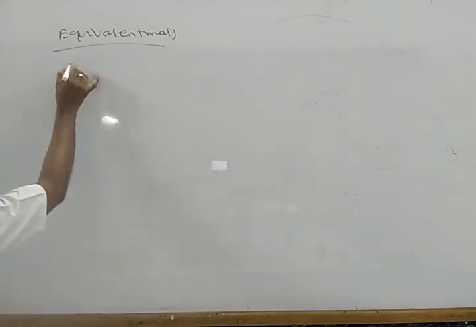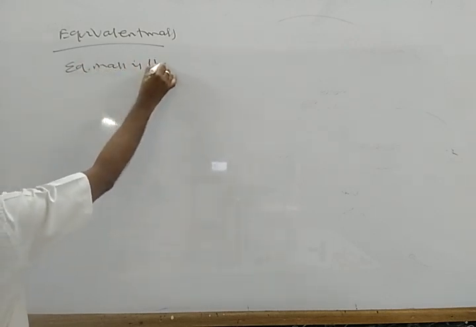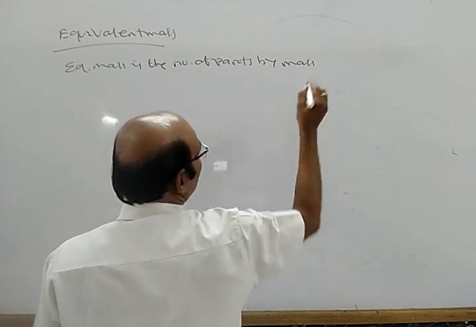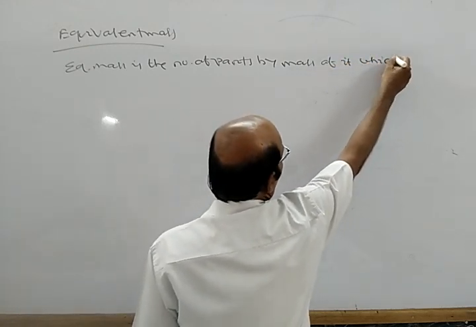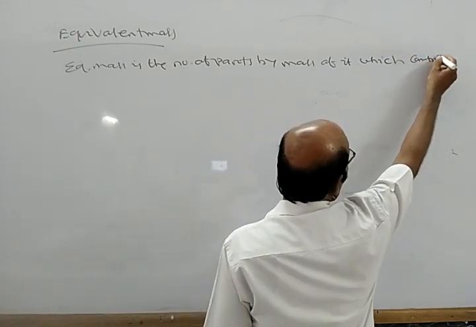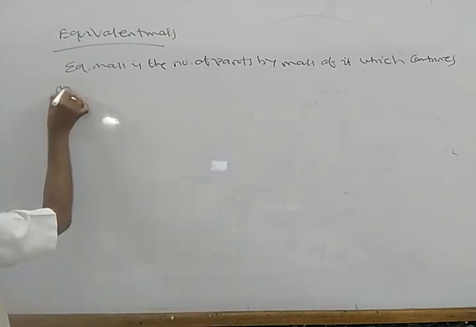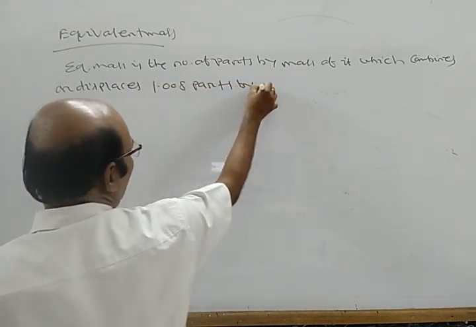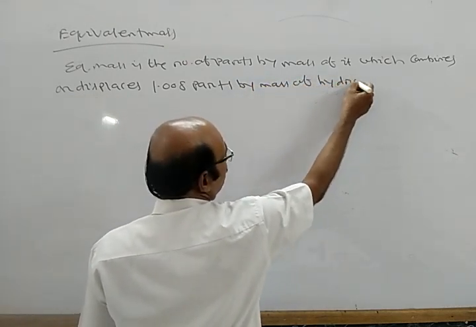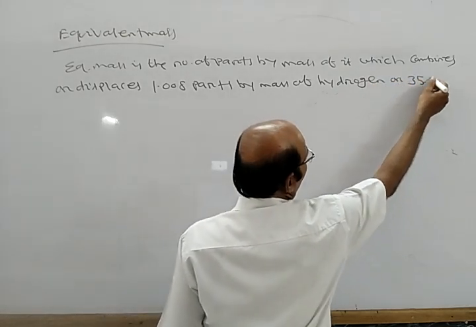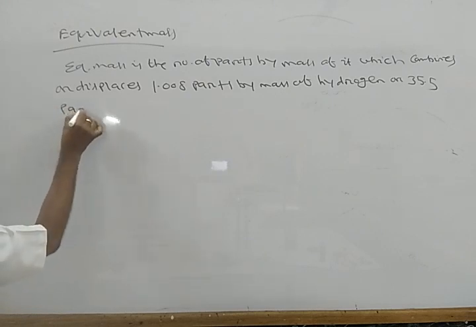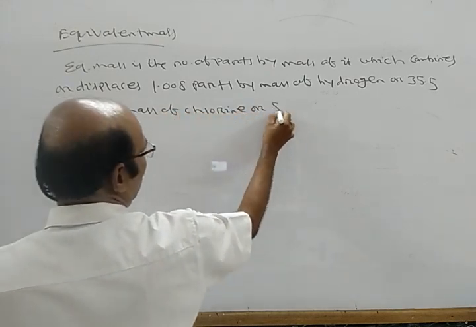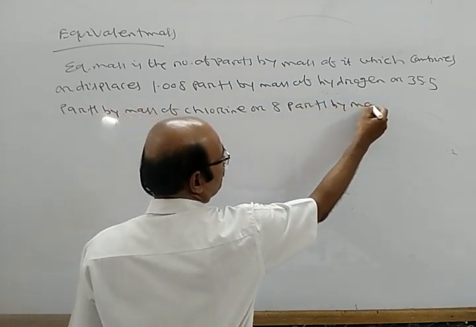So equivalent mass is the number of parts by mass of it which combines or displaces 1.008 parts by mass of hydrogen, or 35.5 parts by mass of chlorine, or 8 parts by mass of oxygen.